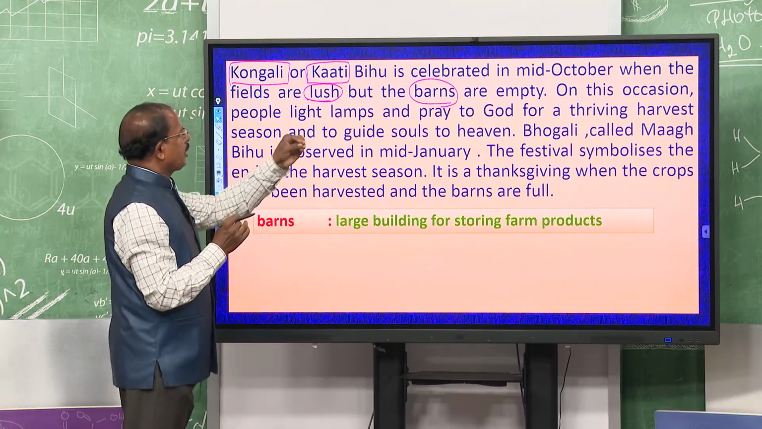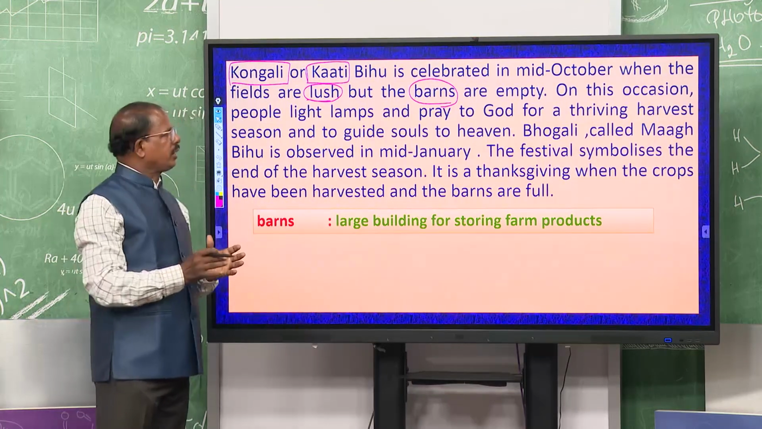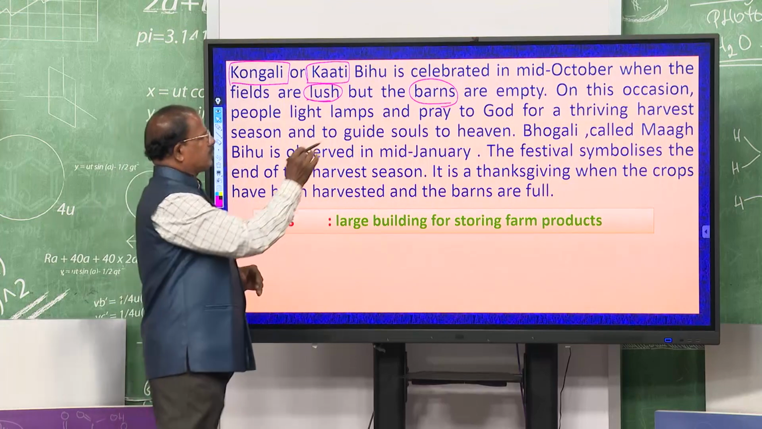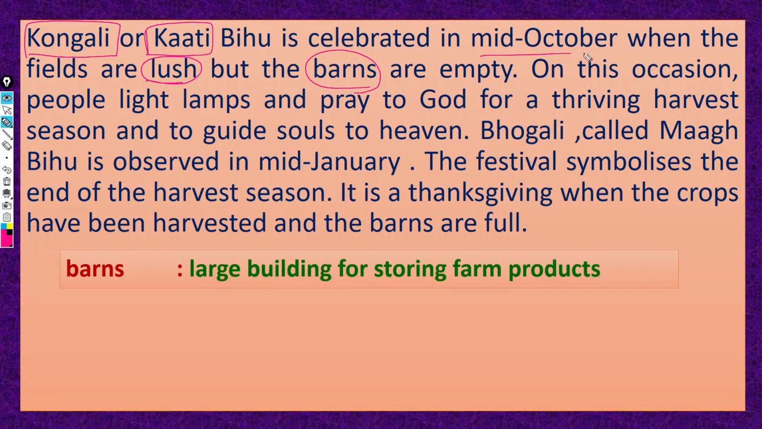When the barns are empty and the field is very green, during that period, that means mid October, they observe the Kongali or Kati Bihu, and on this occasion what people do,